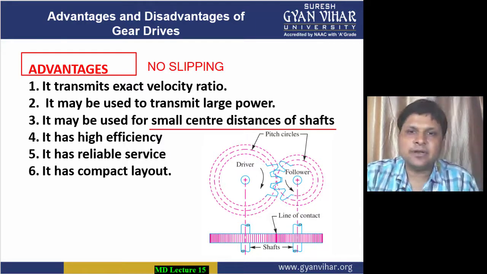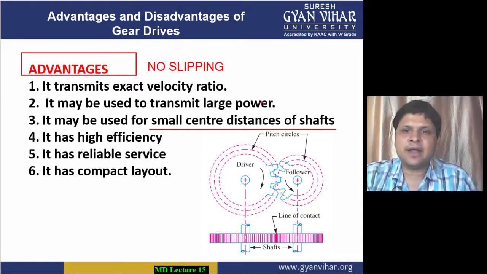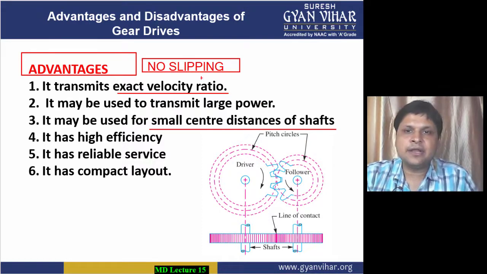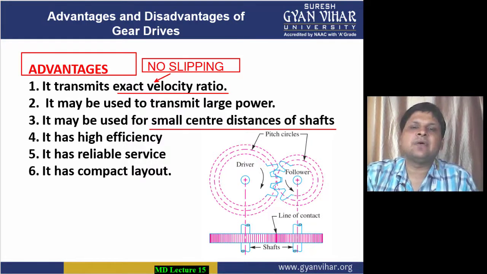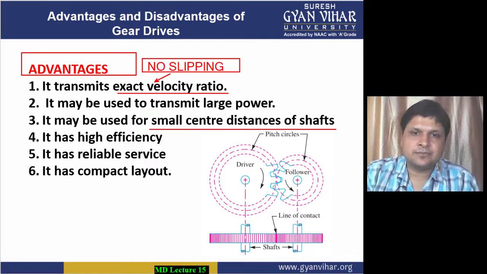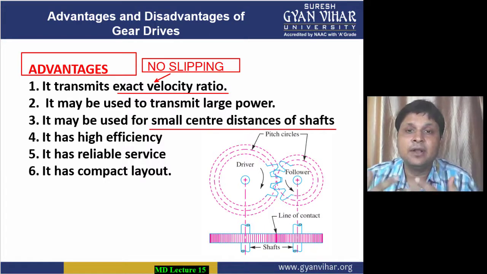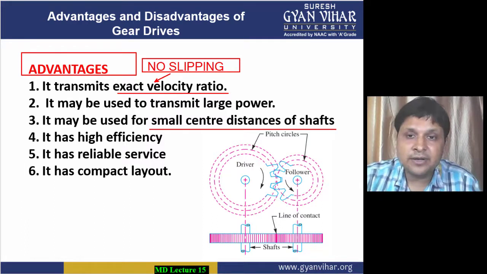Then the third advantage is that it can provide exact velocity ratio. When there is no slipping, it means that you will get exact velocity ratio. Then since teeth are involved, it is a heavy drive and there is no slipping involved in it, therefore you can transmit large power.